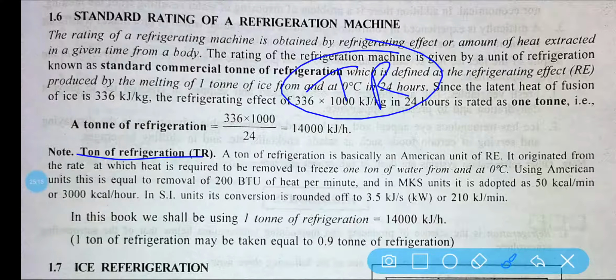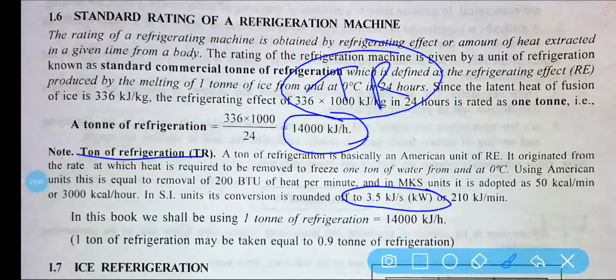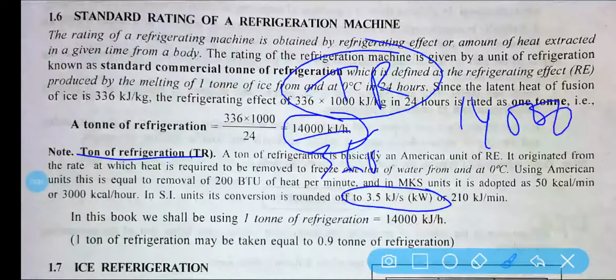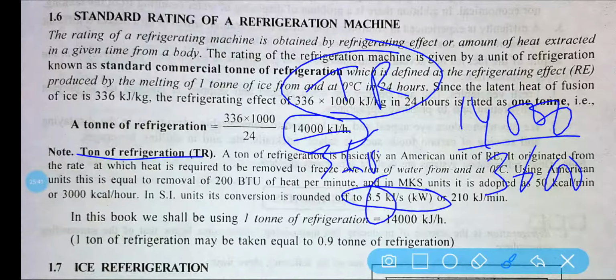Now basically we have seen that it is 14,000 kilojoule per hour. If I want to convert it into kilowatt, then you just divide it by 3600, 14,000 by 3600, you will be getting 3.5.